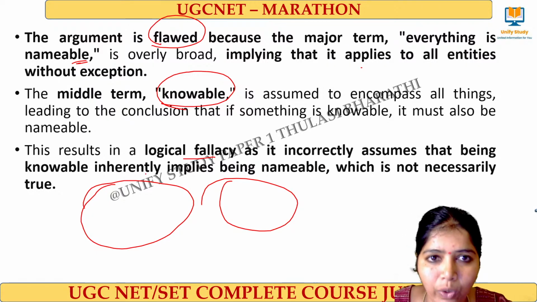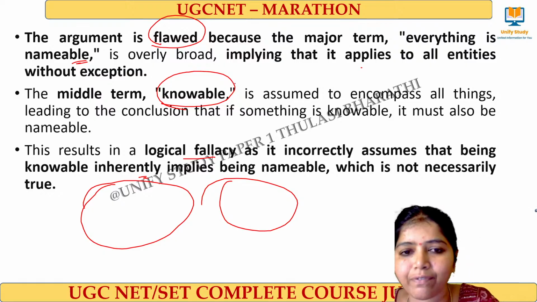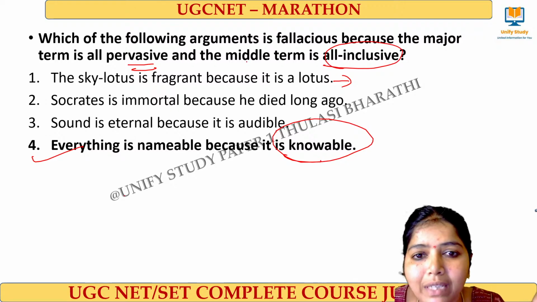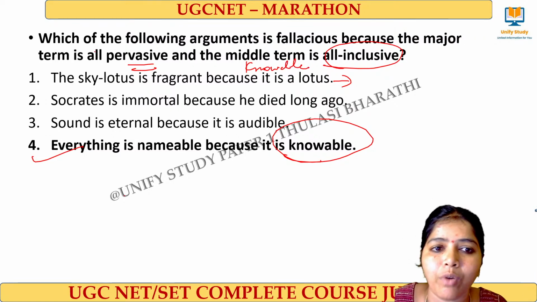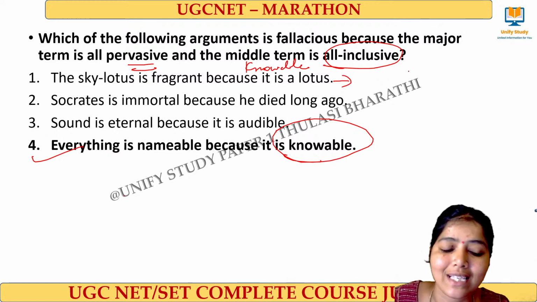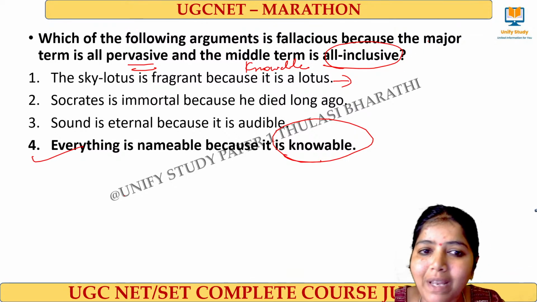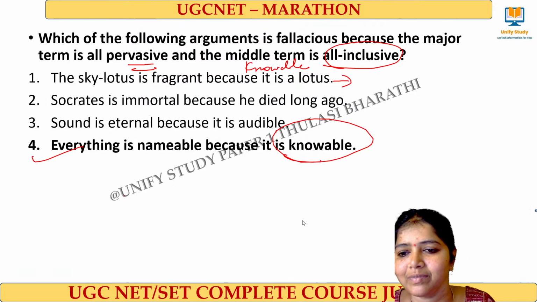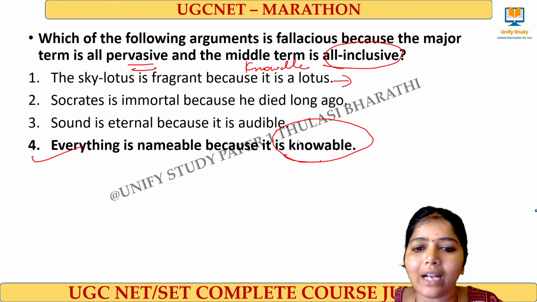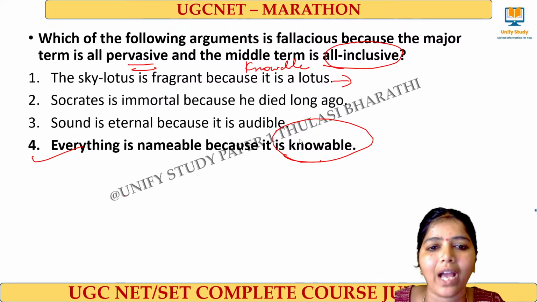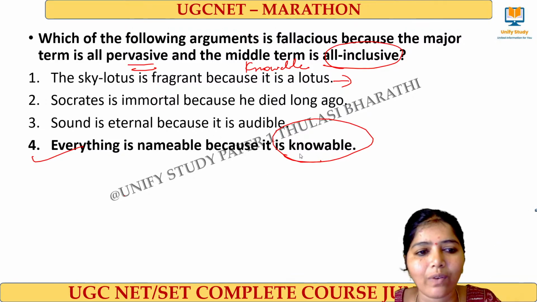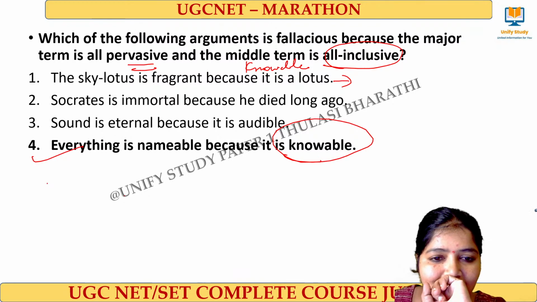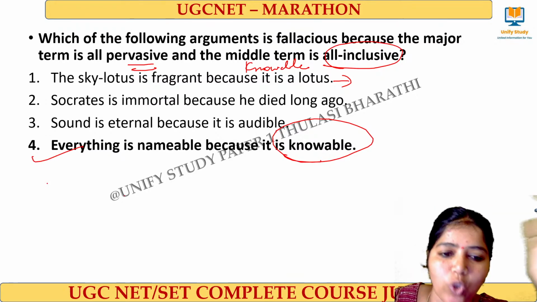It incorrectly assumes that knowing inherently implies nameability, which is not possible, and in that fallacy the major term is all pervasive and the middle term is all inclusive. What is the middle term? The reason here, knowable, is the middle term. What is the major term here? Everything is nameable is the major term. Can you please tell me what type of fallacy it is? In Hetvabhasa we have different fallacies, no? And under which kind does it come? We just now had it in that table also. What type of fallacy is it? Everything is nameable because it is knowable.